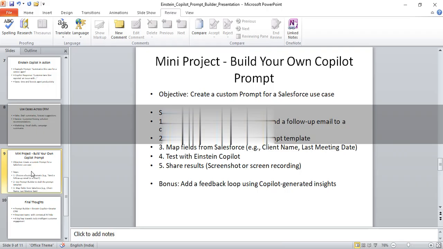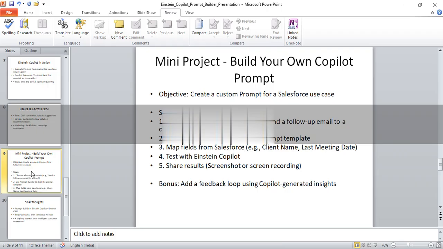Objective: create a custom prompt for a Salesforce use case. Then the steps. Choose a business scenario, that is, send a follow-up email to a client. So that time you have to write everything, but when it comes to the answer, it will give a template. That is, use Prompt Builder to draft the prompt template. That means use it wisely. Use the custom email prompt wisely, and then get an email template.